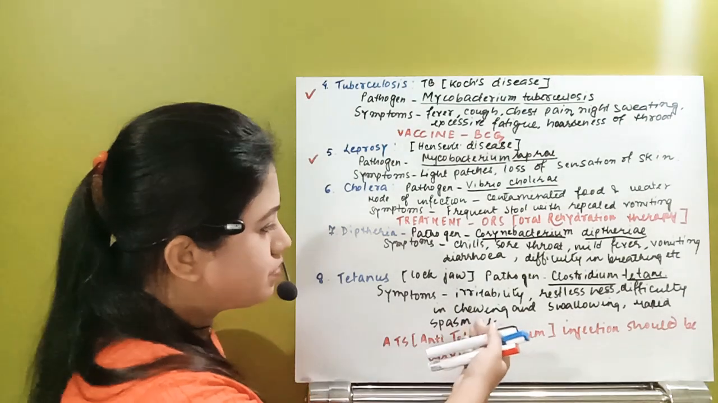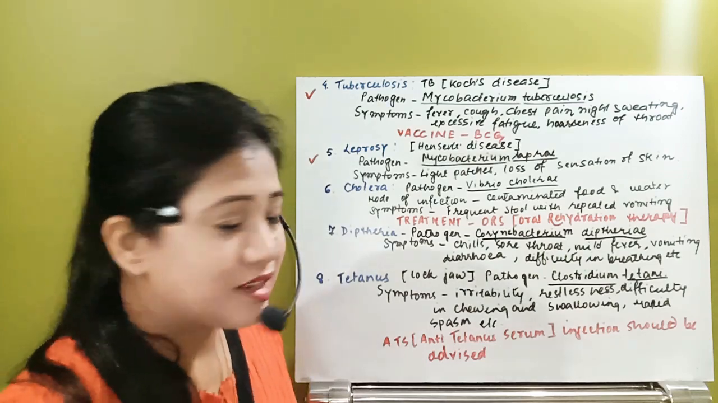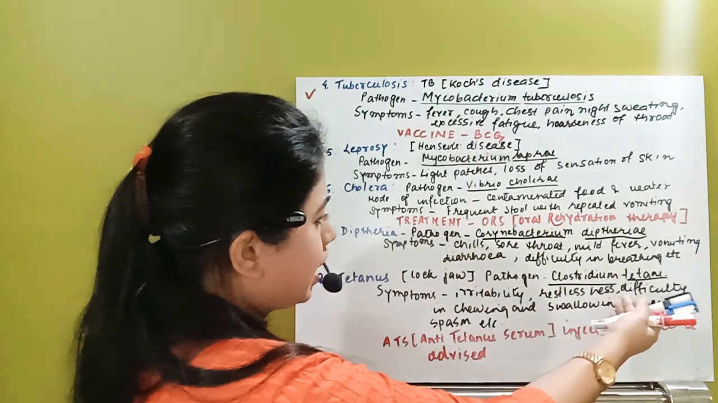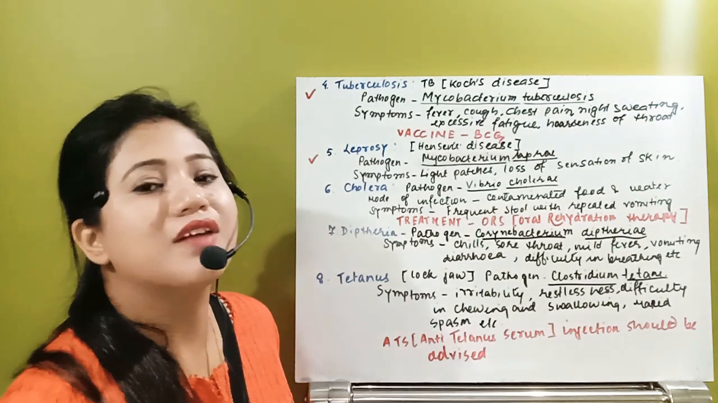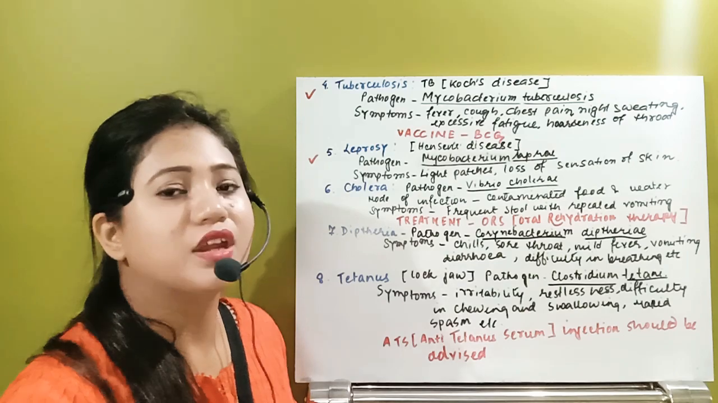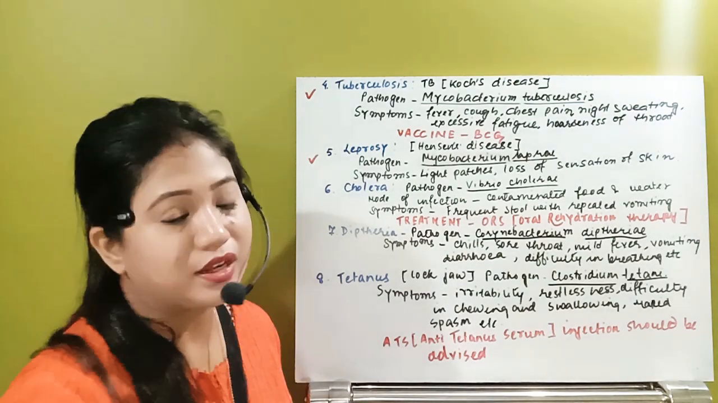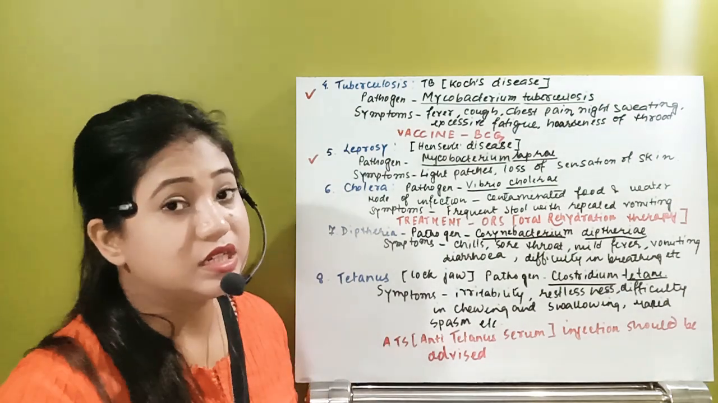Another type of symptoms, like first of all he will have irritability, then restlessness, that type of thing will happen. Difficulty in chewing occurs, swelling occurs, and after that he will have severe contraction. And what happened? Due to severe contraction, the whole individual will constrict. So that is what happens in tetanus.